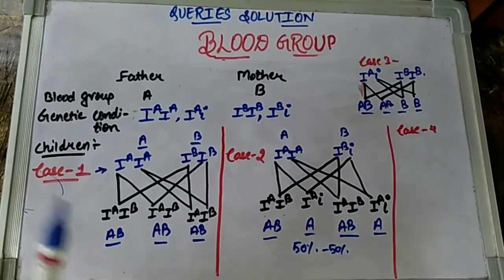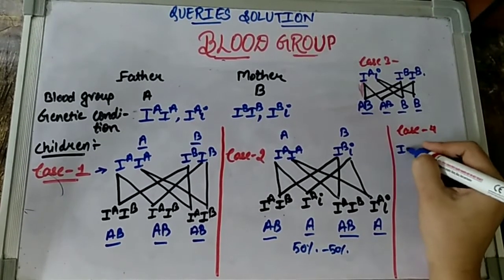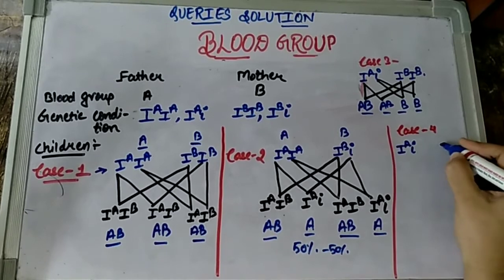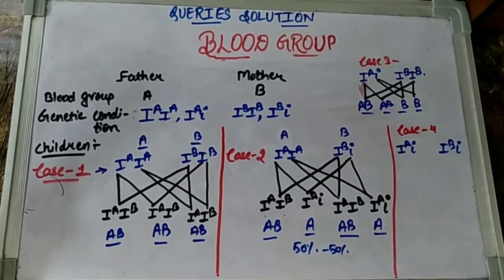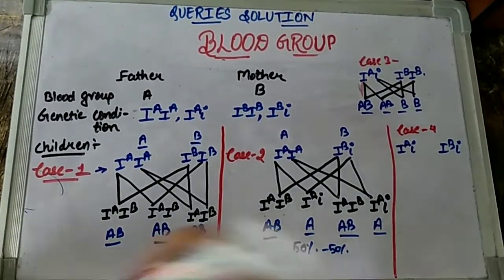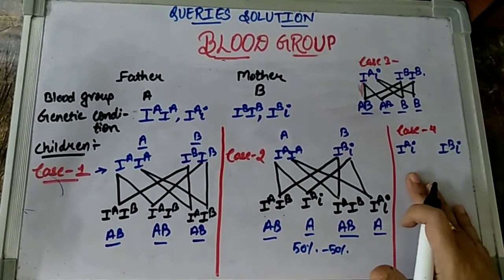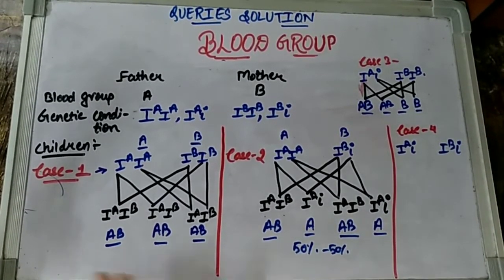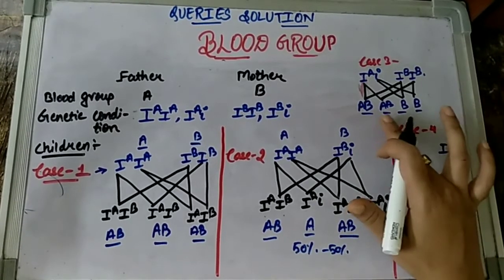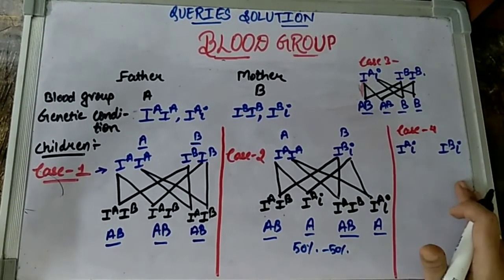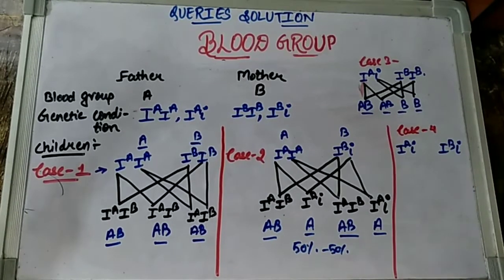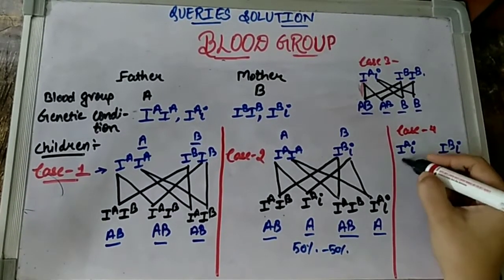In case 4, what are my conditions? The father is having blood group IAIB, the mother is having the blood group IAIB. Now, what are the possibilities we are going to see, children, in this? We are going to get the maximum possibilities. Till now, we have got the possibility of all being blood group AB, 50-50% of blood group AB and A, and 50% of blood group AB and B. Now, in this, as I am saying, we are going to get the maximum possibilities out. So, how? Let us see that.